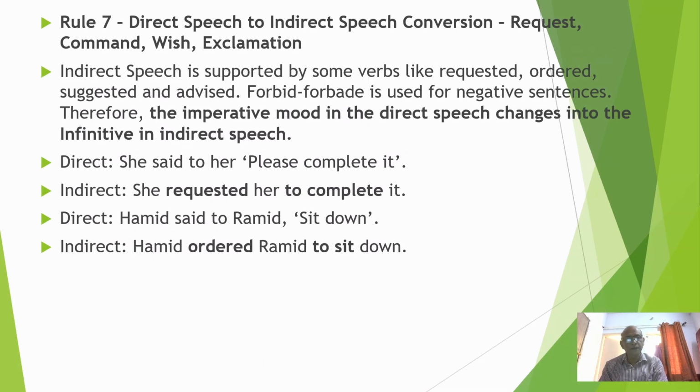Indirect speech is supported by some verbs like requested, ordered, suggested, and invited. Forbade is used for negative sentences. Therefore, the imperative mood in the direct speech changes into the infinitive in indirect speech. She said to her, "Please complete it." She requested her to complete it. Hamid said to Ramit, "Sit down." Hamid ordered Ramit to sit down.